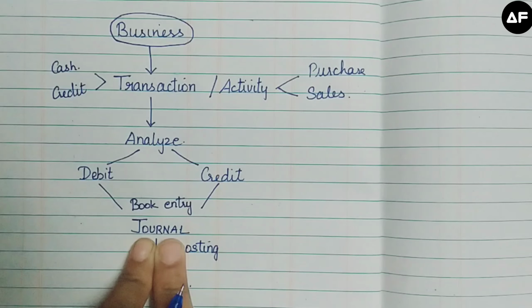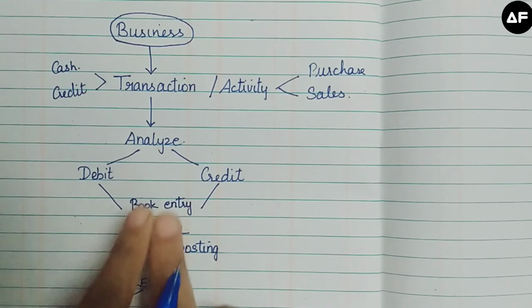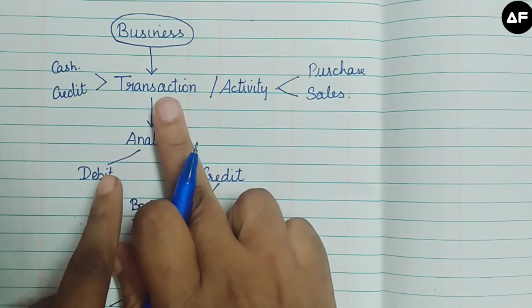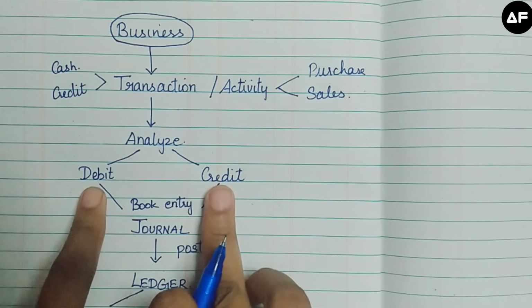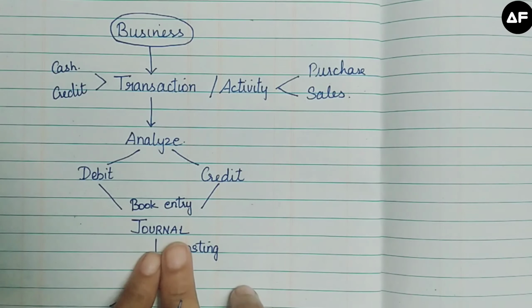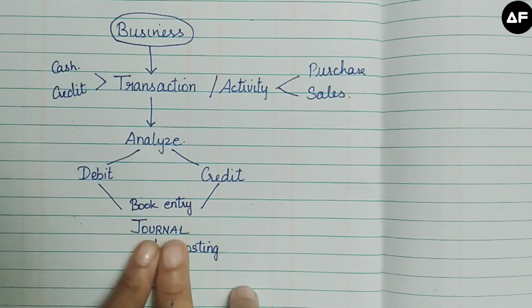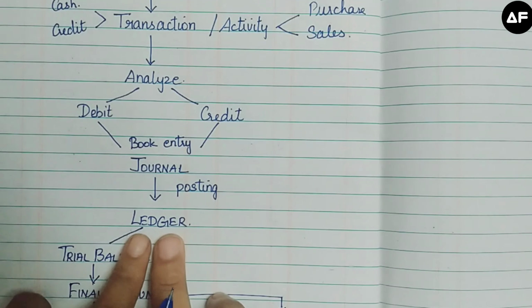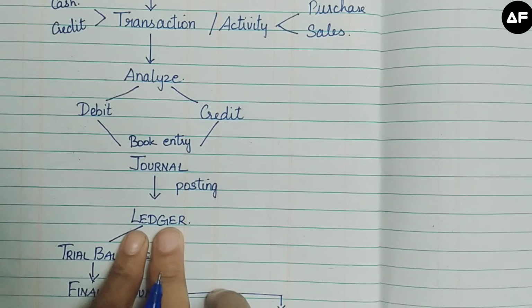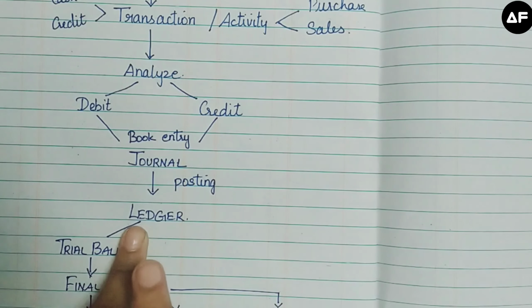In the journal, the transaction which was performed, analyzed by the accountant and split into debit and credit concept, will be recorded as a journal entry. After journalizing, the transaction will be posted into something called a ledger. The ledger maintains the postings of the journal into various accounts.